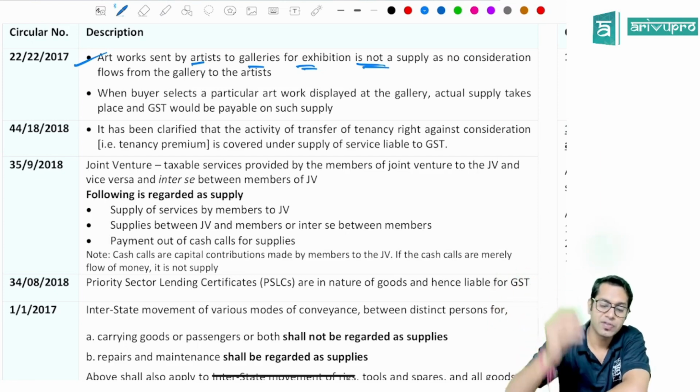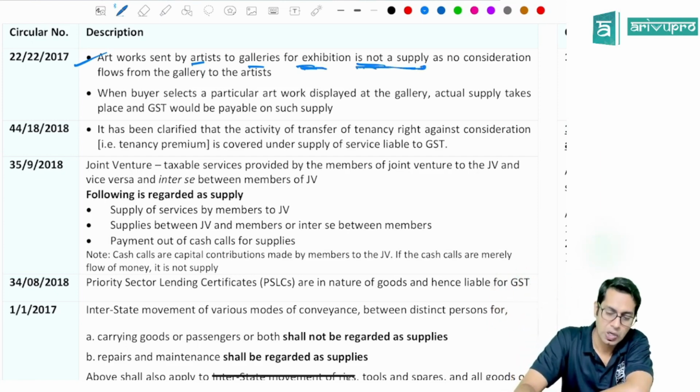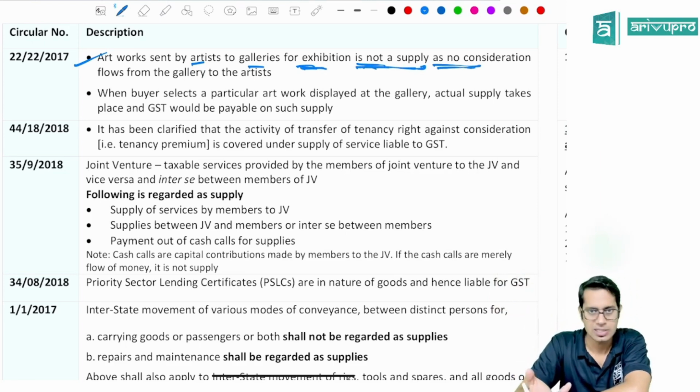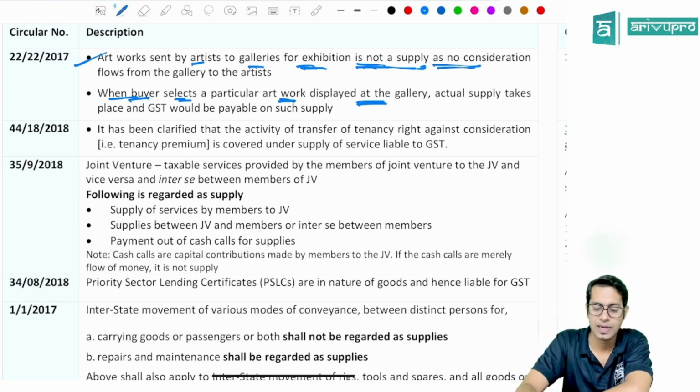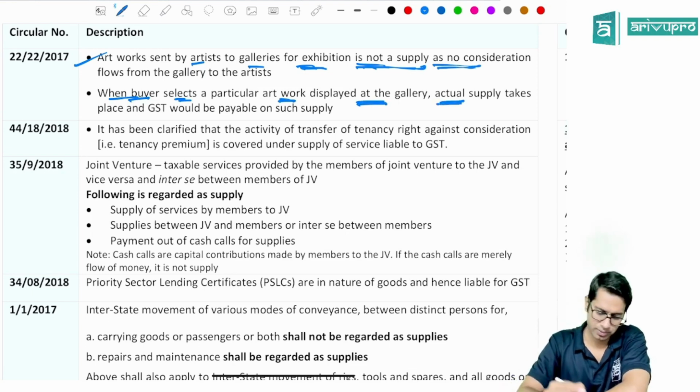So artwork which is sent by an artist to the gallery for exhibition is not a supply, as there is no consideration received by the artist. However, if a buyer selects any particular artwork displayed at the gallery, then actual supply will take place.